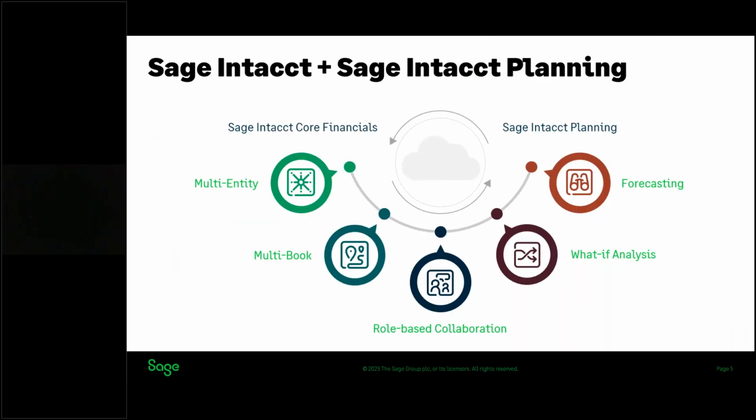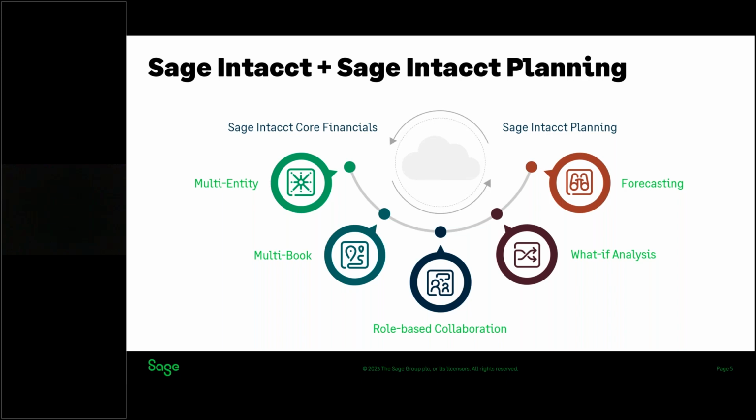When we think about the connection between SIP, or in this case, Sage Intacct Planning, and Sage Intacct, we have what we call the bidirectional integration, meaning information flows either from SIP into Sage Intacct or from Sage Intacct into SIP. It's important to note that the integration is initiated through SIP in either case. I'll show you how that works when we get into the demo.